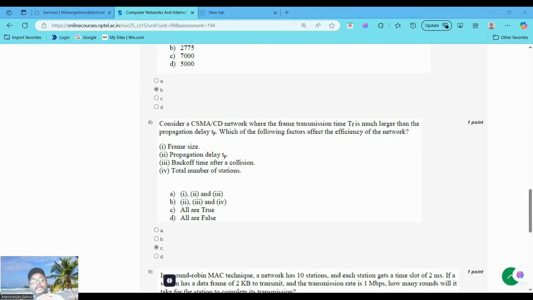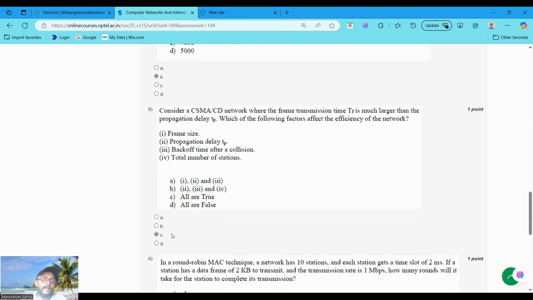The third one is backoff time after a collision. A longer backoff time after collision reduces the chances of a repeated collision but increases the idle time, affecting efficiency. And the last one is the total number of stations. More stations increase contention, leading to more collisions and lower efficiency. Since all the factors impact the efficiency of a CSMA/CD network, we choose the correct option, all as the true option. So 8, option C. Now moving to question number 9.